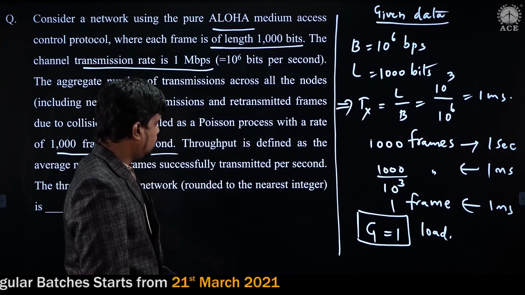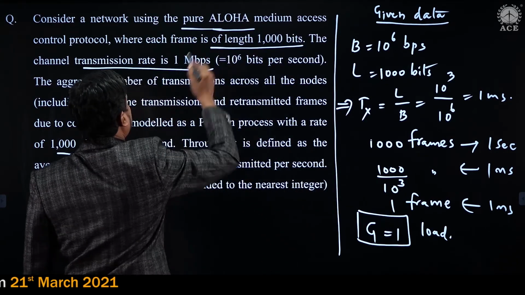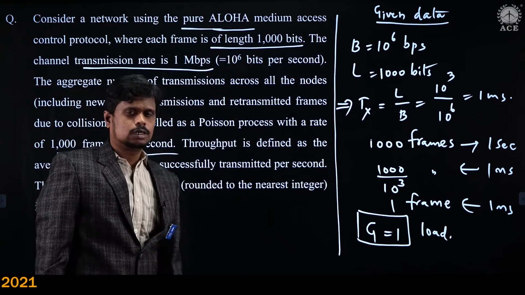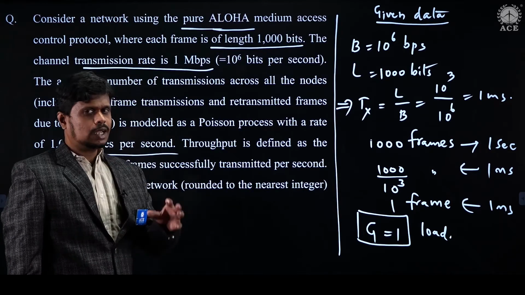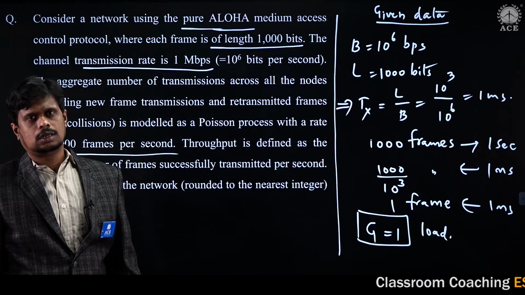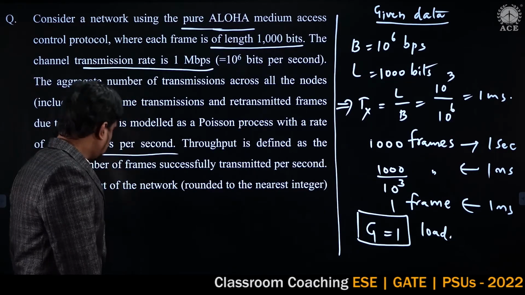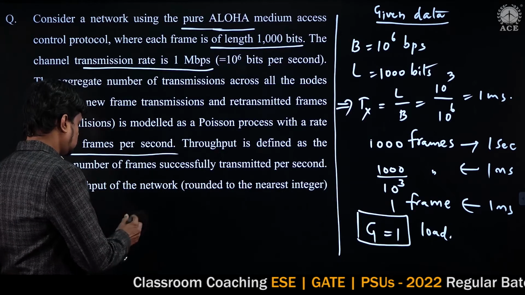Okay. Since the question is related to pure Aloha, in pure Aloha we have a formula to calculate the throughput.